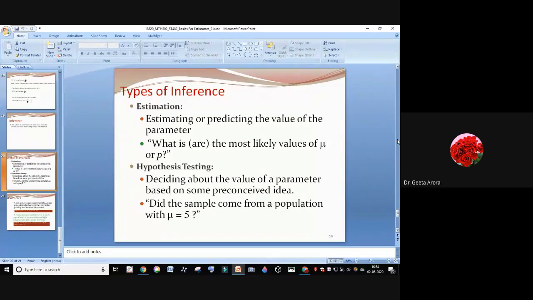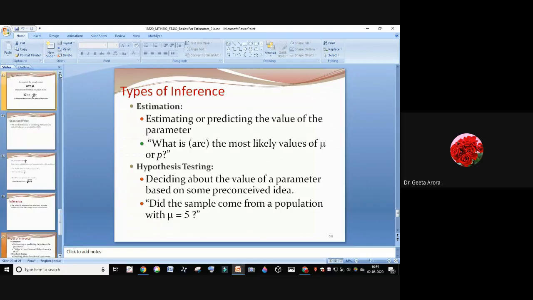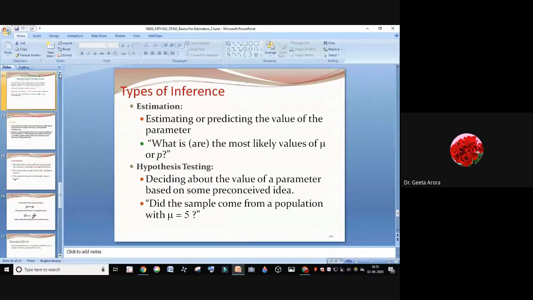So let us stop for the time being, because it's an example which will take time, and according to me it is not part of your course. Whatever we have discussed regarding sampling is not written in your course, but in order to start, we must know what a parameter is and what sampling is.